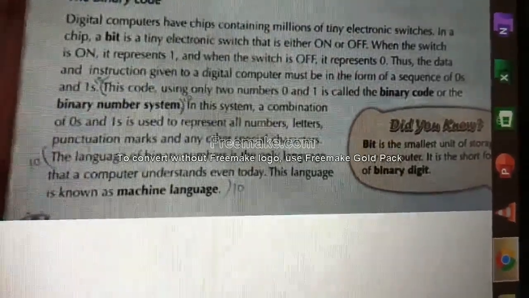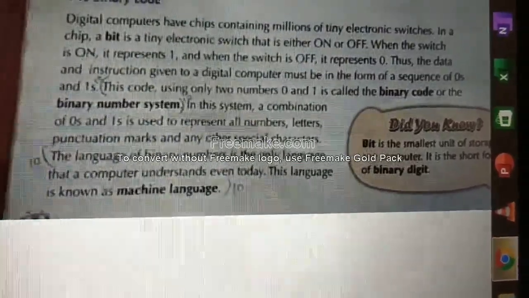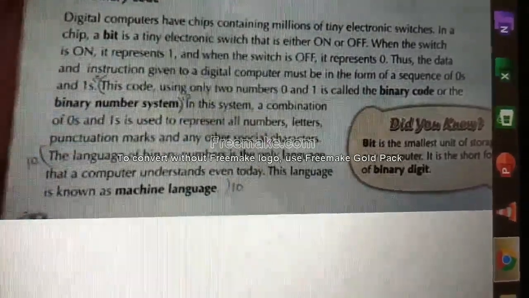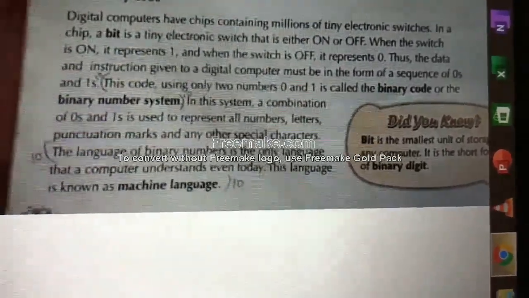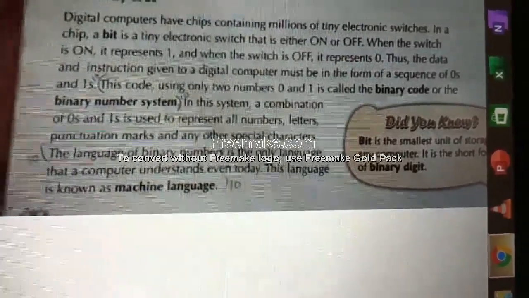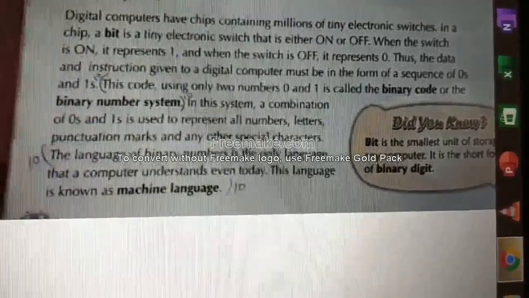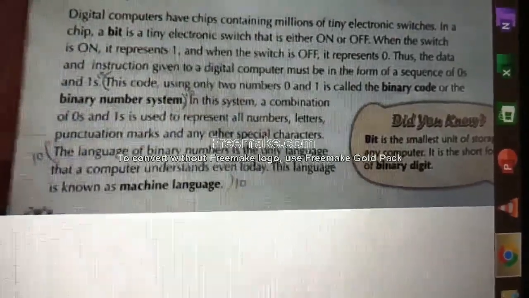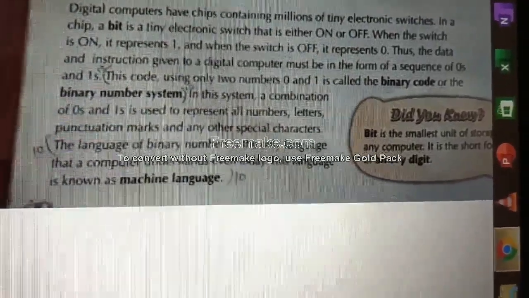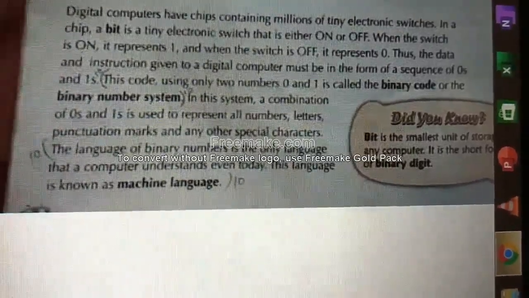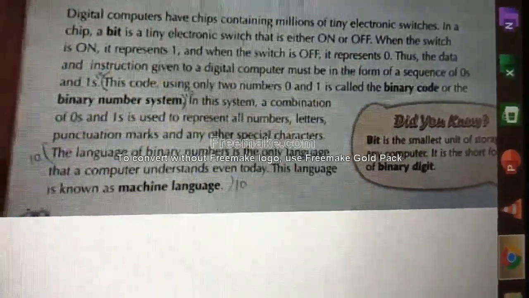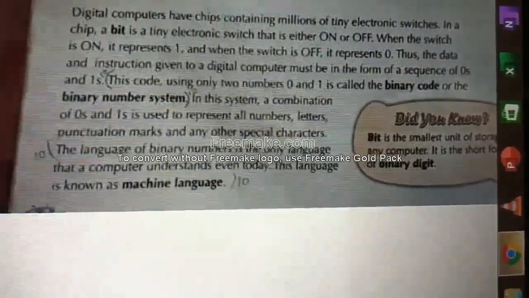Even today, the computer will understand only one language, that is binary language. You may write in some other language, C, C++, Java, but it will be converted into machine language only, because the computer understands only the machine language, which is nothing but binary language. This language is also known as machine language. Binary language and machine language both are the same.